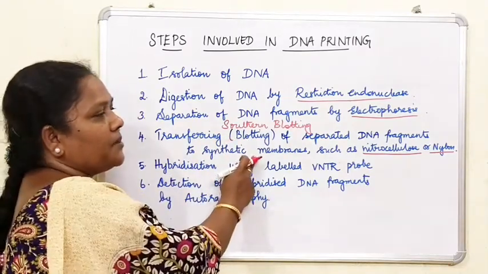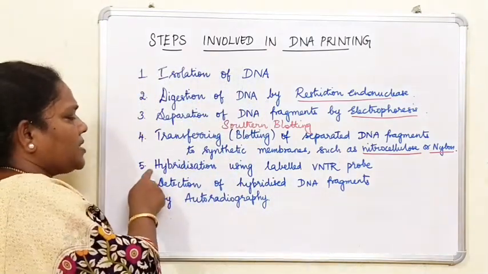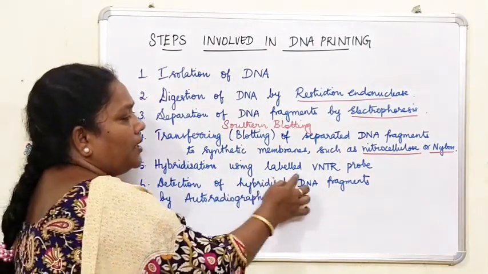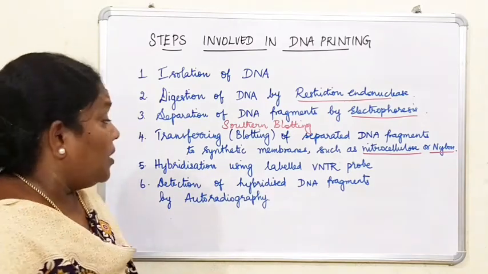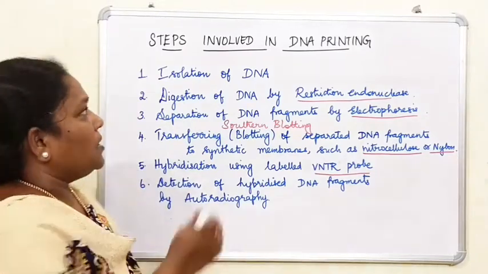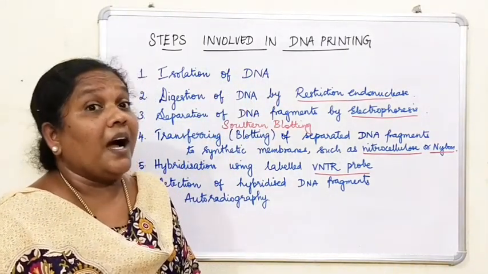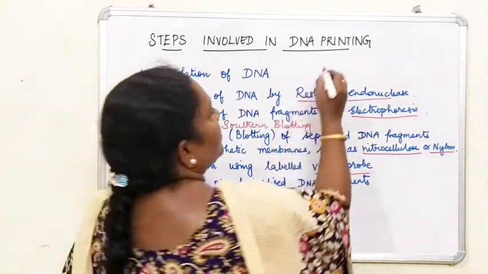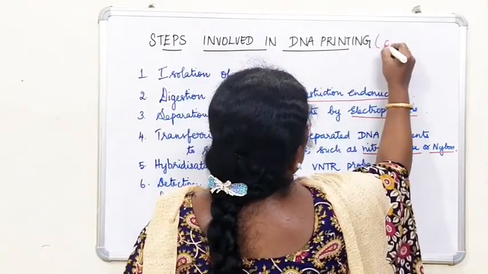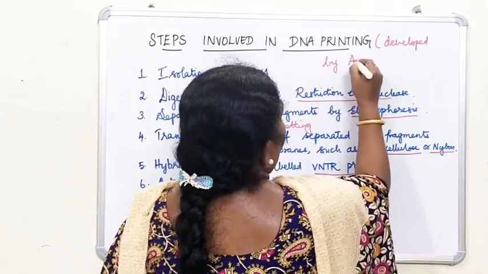So what is the synthetic membrane? Nitrocellulose or nylon. The next step is hybridization using a labeled VNTR probe. This DNA fingerprinting technique was first developed by Alec Jeffrey.